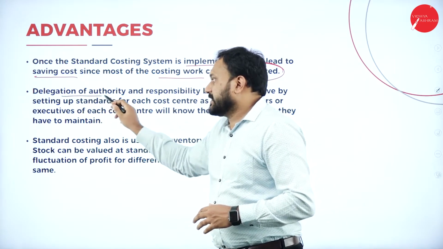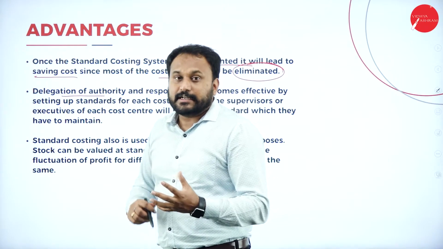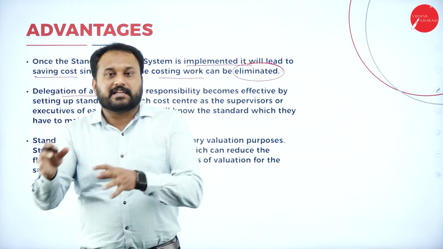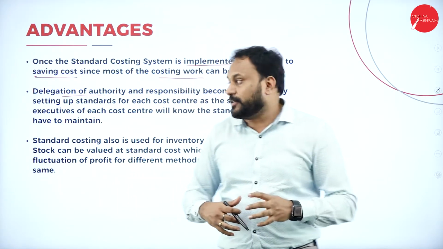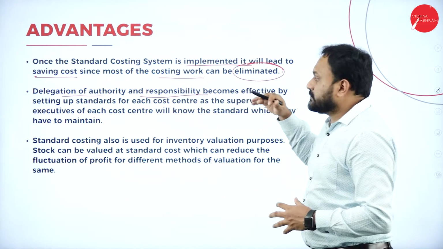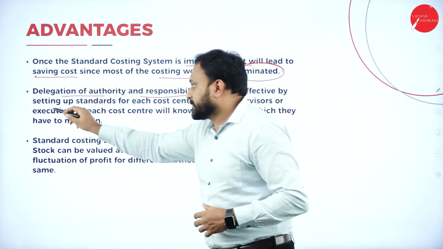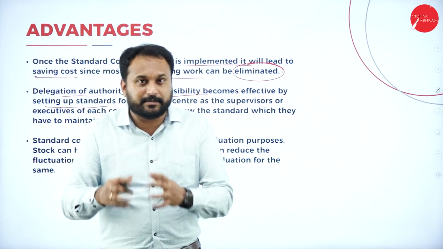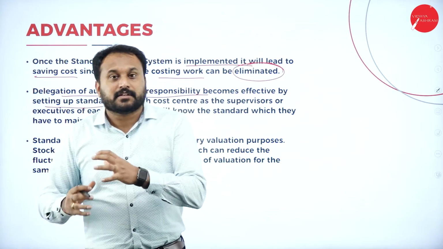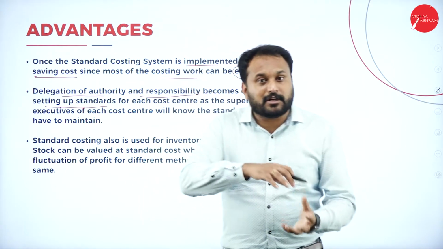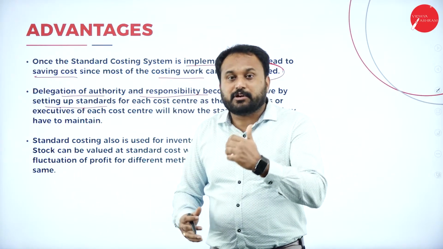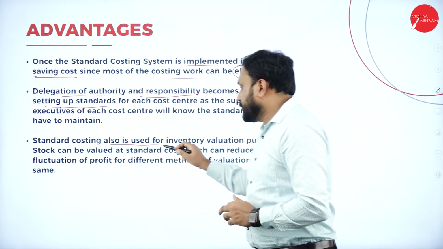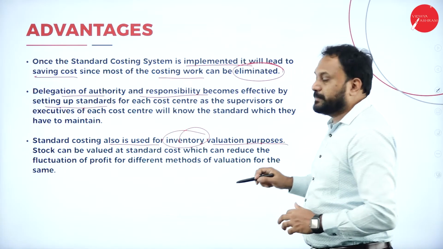Delegation of authority. Please understand this word delegation. What do you mean by delegation? Delegation in the sense, transferring authority and responsibility to somebody else. That is called delegation. Now here delegation of authority and responsibility becomes effective by setting up the standards. So once I start setting up the standards, each and every employee who is working under me or who is working for the organization, they also feel it is very convenient and they'll also delegate the work to somebody else. Why? Because standard is set, so people need to only follow what? The standards.